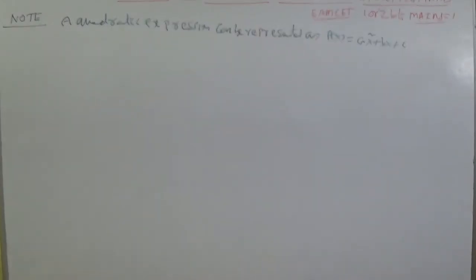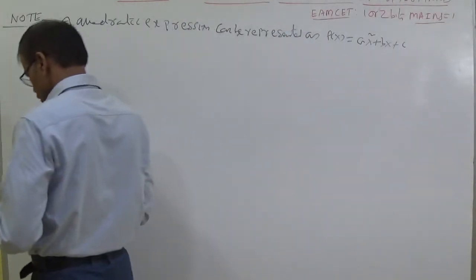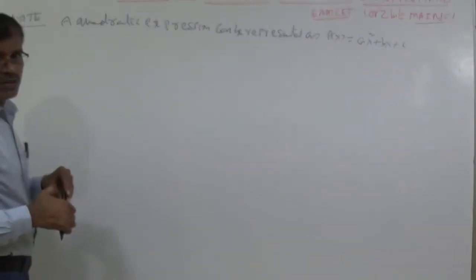A quadratic expression can be represented as ax square plus bx plus c. Now, we can understand here